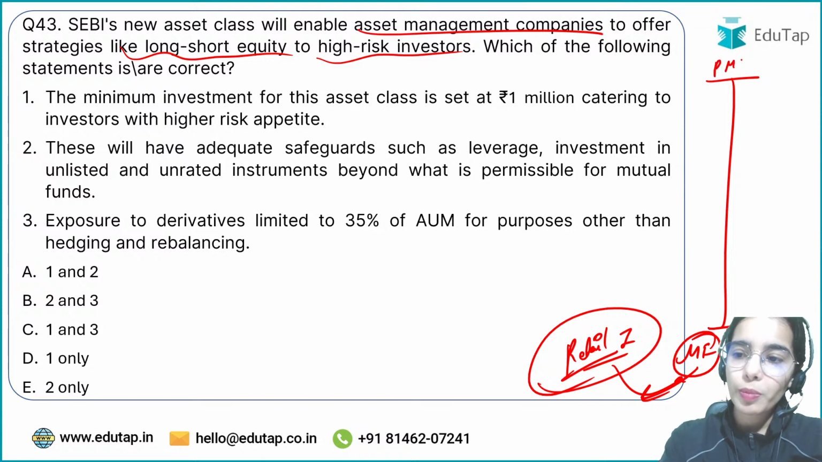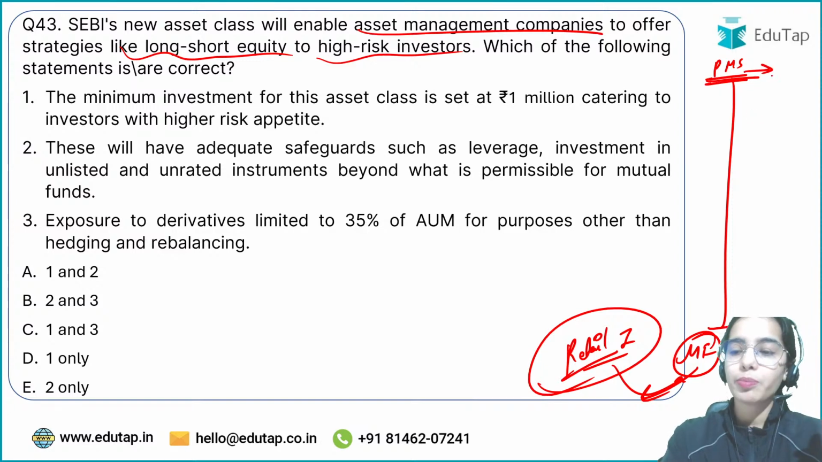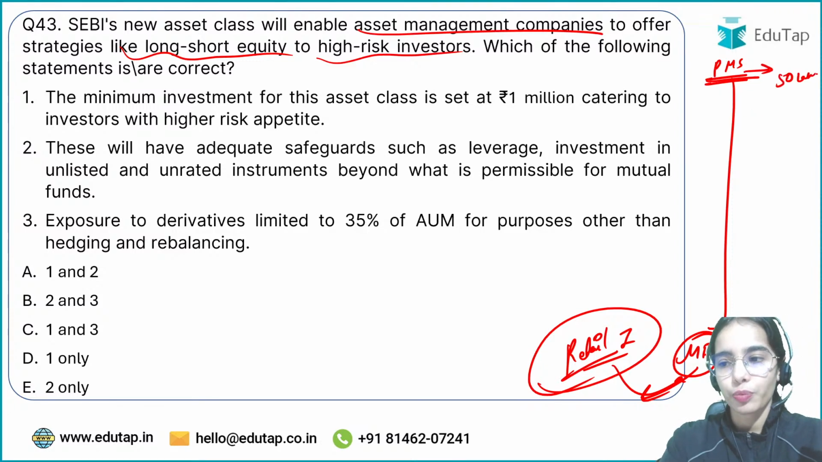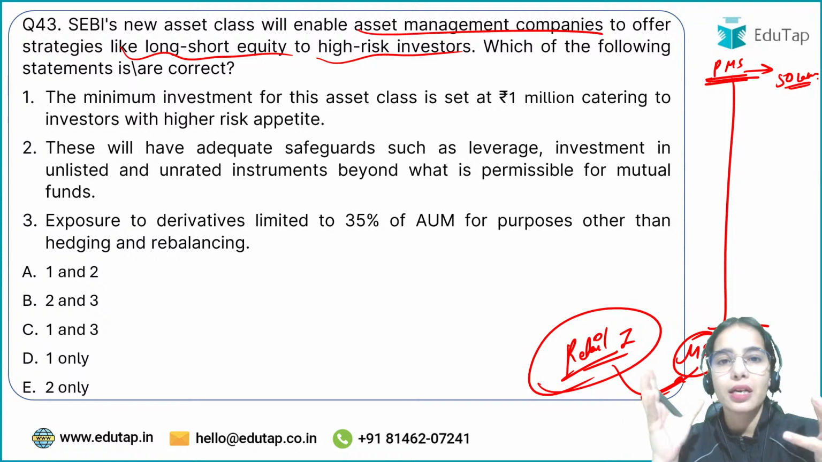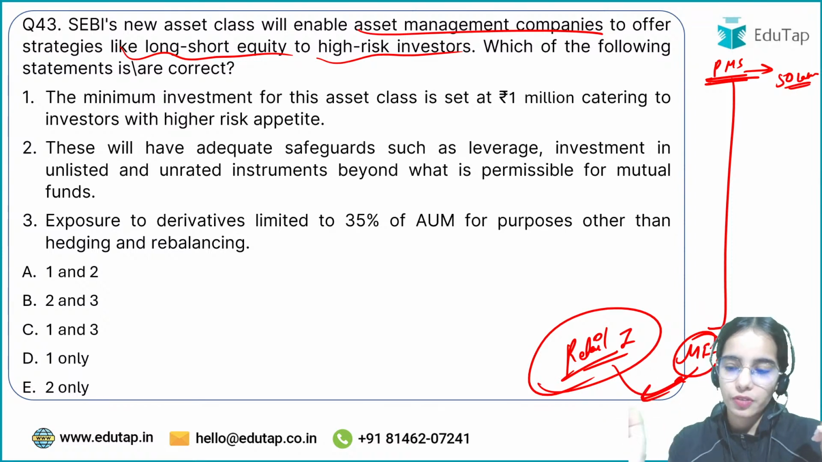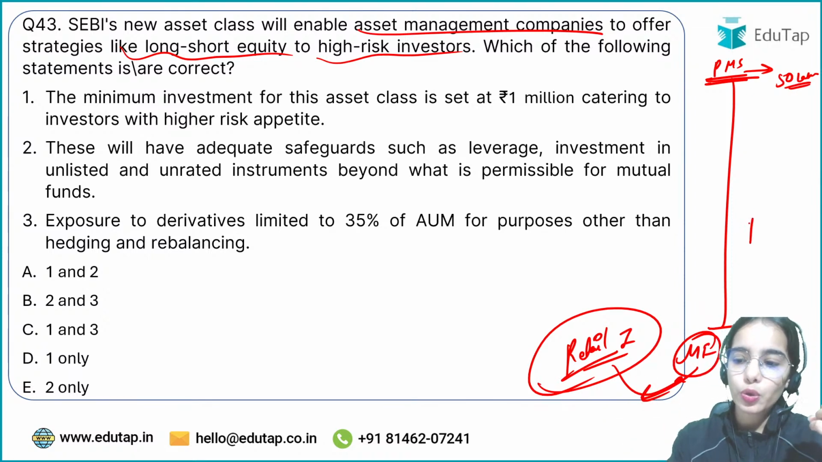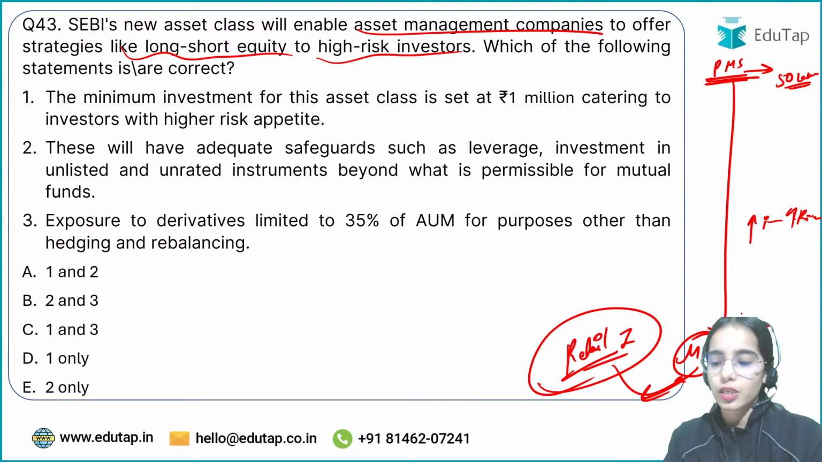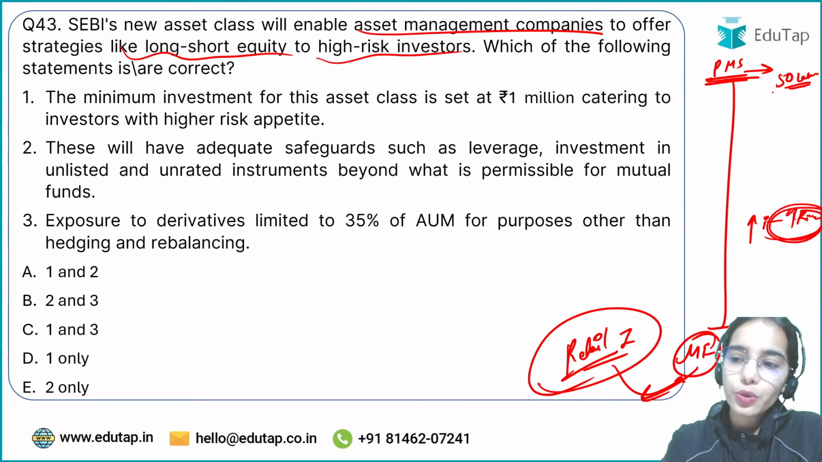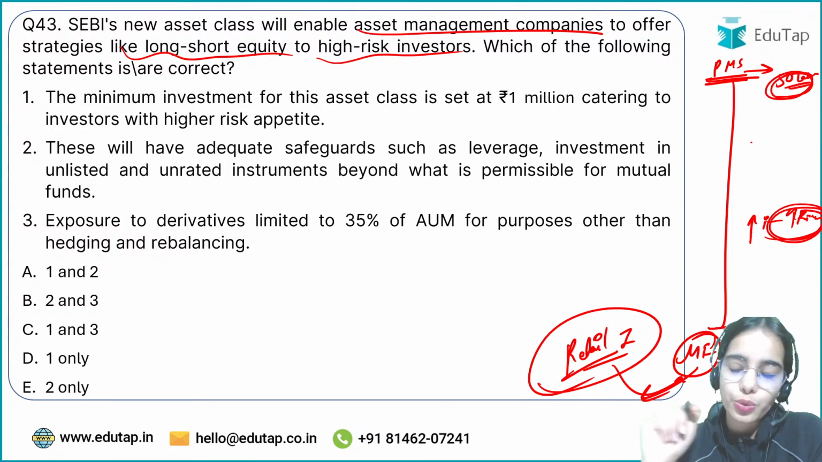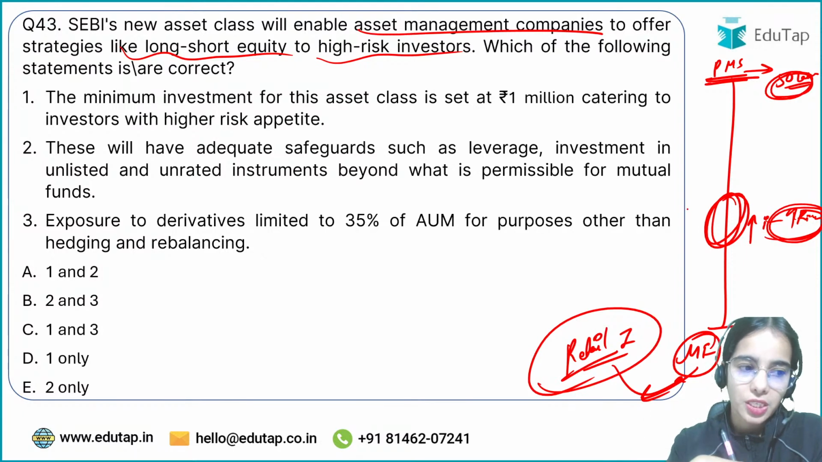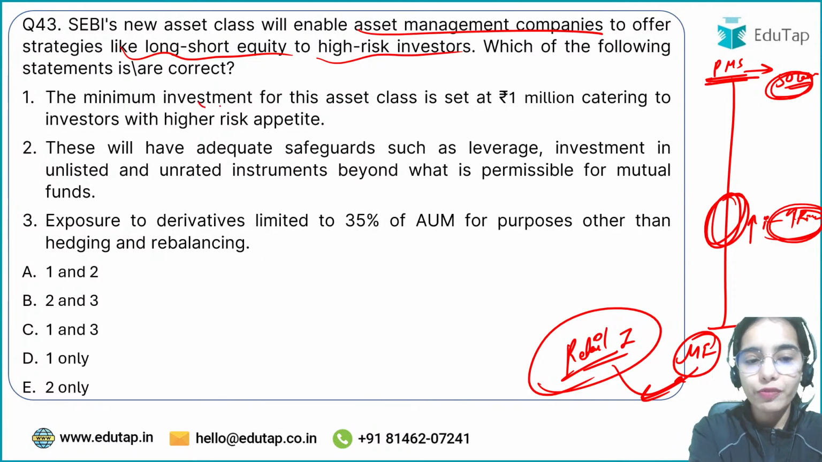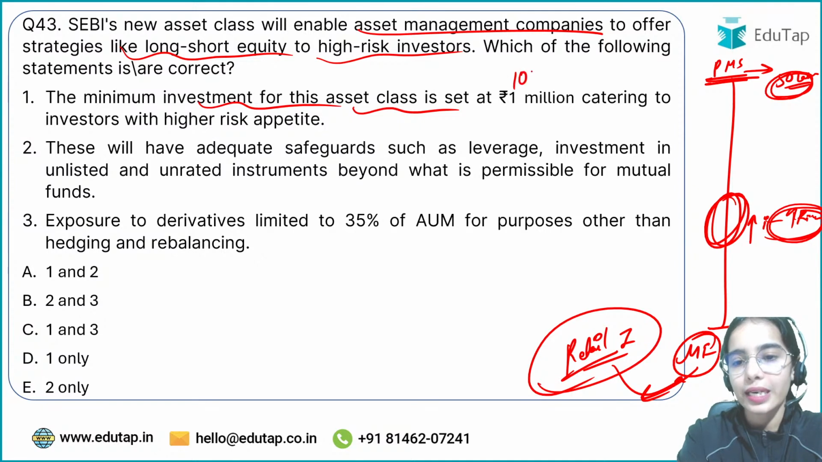There is the portfolio management service that you can take, but here the minimum investment is 50 lakh rupees, or there is a huge investment that is required in the portfolio management service. So there were some investors that want to invest more and that want to take more risk. The mutual funds are not allowed to take very high risk. So if you want to take more risk but you do not have 50 lakh rupees, what should you do? So there is a new asset class that has been developed. The minimum asset investment for this new asset class is 10 lakh rupees.